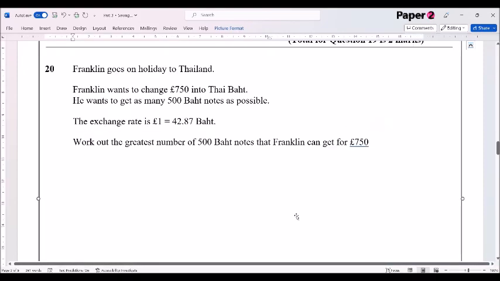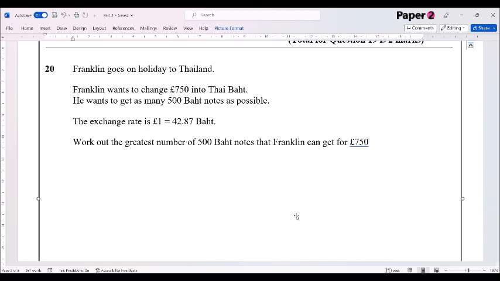Question 20. Franklin goes on holiday to Thailand. Franklin wants to change £750 into Thai baht. He wants to get as many 500 baht notes as possible. The exchange rate is £1 is equal to 42.87 baht. Work out the greatest number of 500 baht notes that Franklin can get for £750. Okay, let's have a look at this.